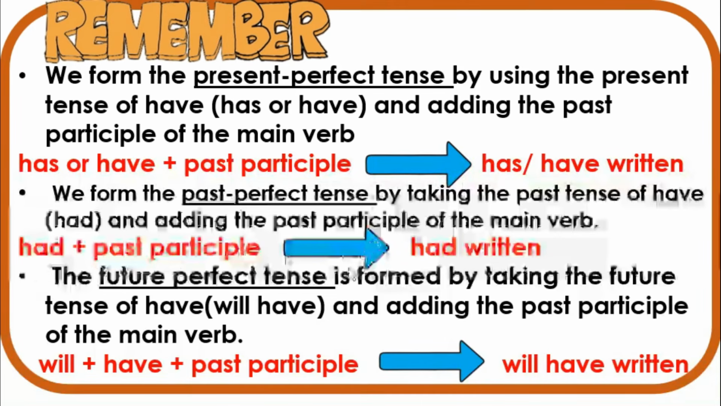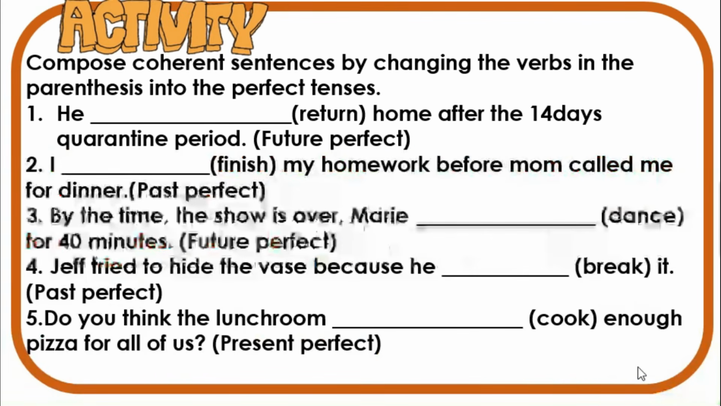The future perfect tense is formed by taking the future tense of have, which is will have, and adding the past participle of the main verb. Will plus have plus the past participle: will have written. It may sound complicated, but if you remember the grammar patterns, you can have a solid understanding of the perfect tenses. For your activity, compose coherent sentences by changing the verbs in the parentheses into the perfect tenses.